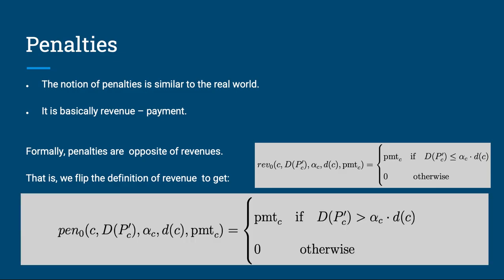If the routing delay of a client C, capital D P dash of C, is greater than the tolerance threshold alpha C times the minimum delay little d of C, then the path for that client, P of C, hasn't satisfied the constraints and the company is penalized by the amount equaling the payment amount to be received from that client C. On the other hand, if the routing delay capital D P dash of C is actually less than or equal to the tolerance threshold alpha C times the minimum delay little d of C, then the constraints are satisfied and there is no penalty for profit only. Thus the penalty amount pen not is equal to 0.